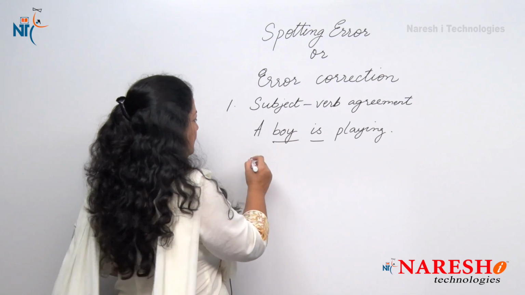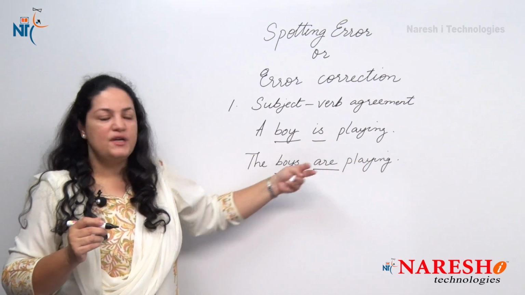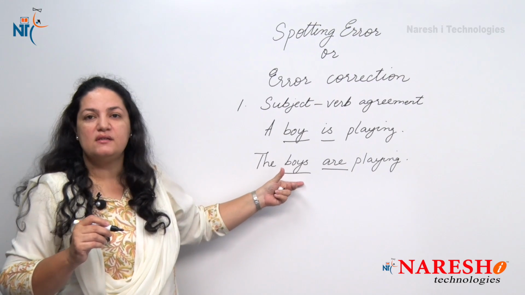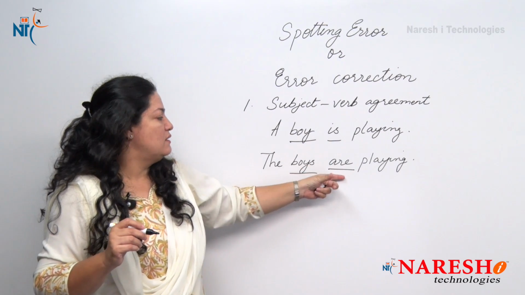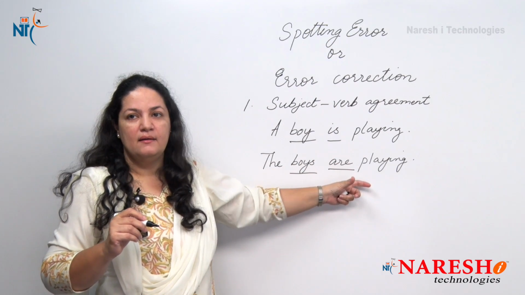For example, the boys are playing. Here boys is a subject which is plural in number, so automatically the verb would be plural. So we say boys are.